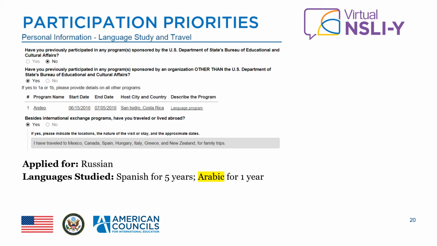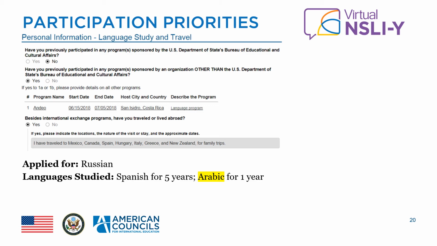For this student, you should award 0 points for priority questions 1 through 3. The student appears to have participated in a language exchange program, has experienced somewhat extensive and diverse international travel, and has formally studied foreign languages, including a NSLI-Y critical language.